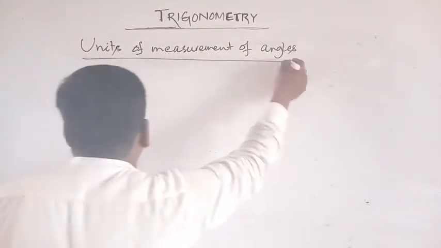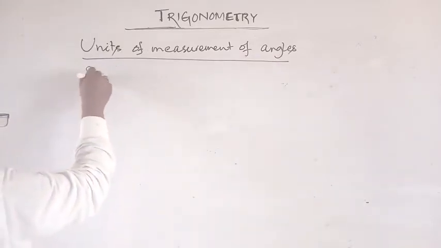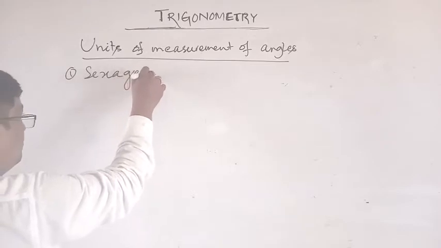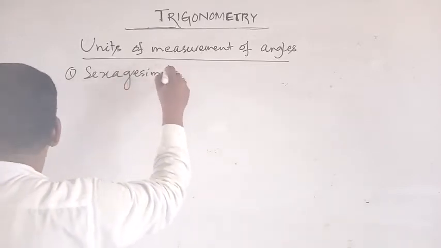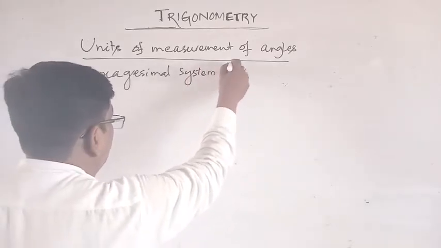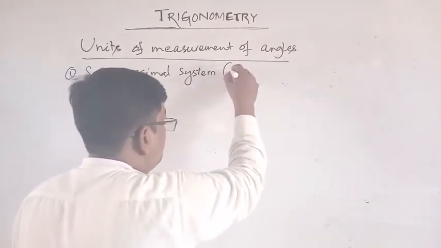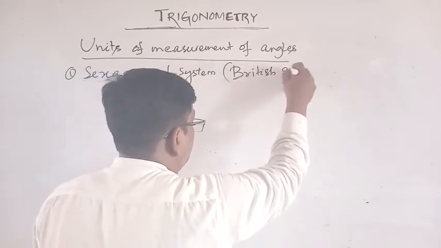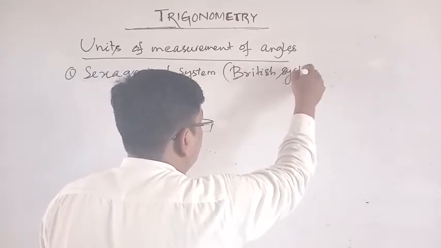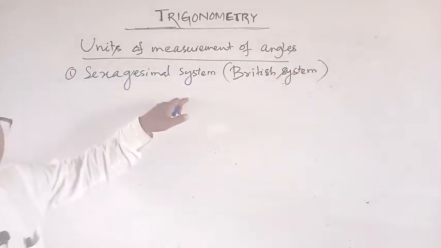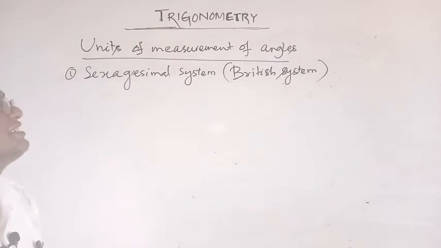Number one, sexagesimal system or British system. This is also called the British system. Okay, sexagesimal system is also known as the British system.